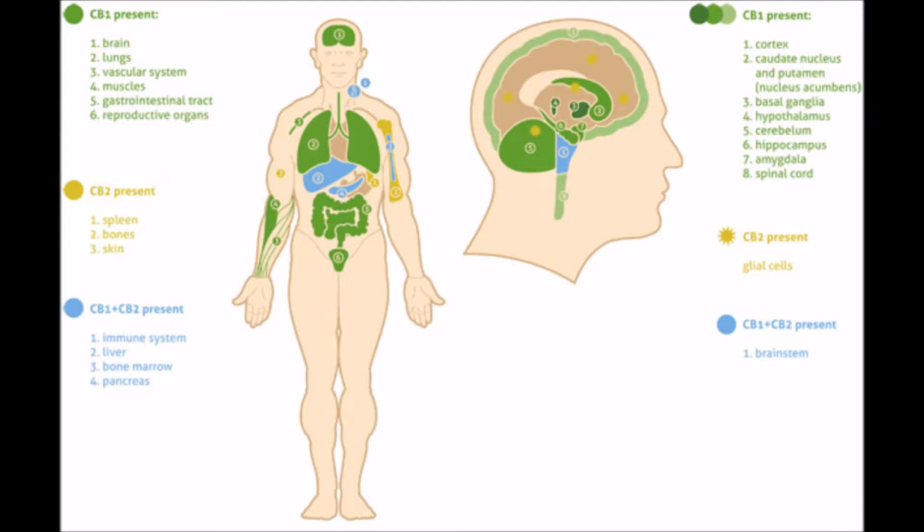An introduction to the endocannabinoid system. What is the endocannabinoid system? Let's break it down. Endo, short for endogenous, means produced or synthesized within the organism or system. In this case, the organism is us.